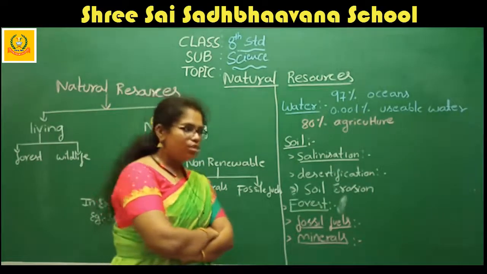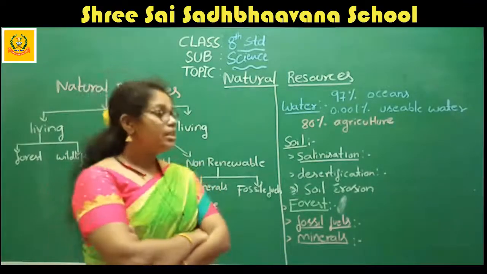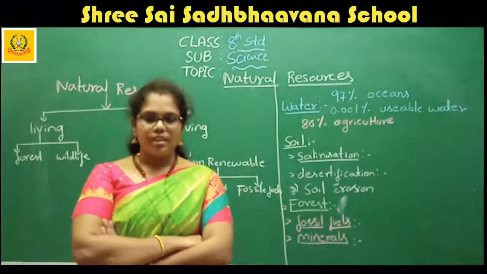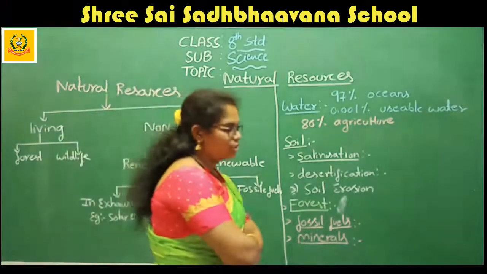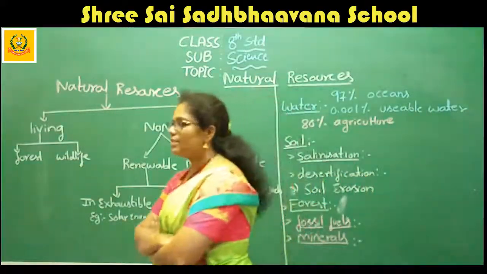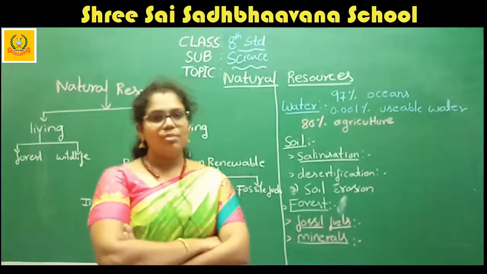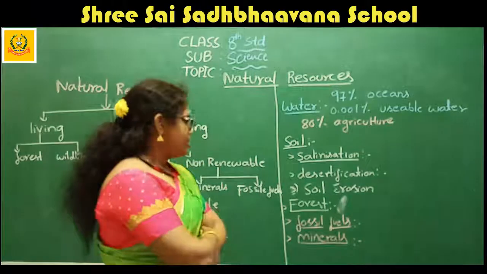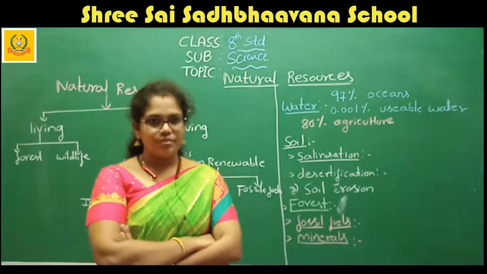And some social welfare workers or some persons are interested in making the forest grow. They are interested in growing the forest. That is the meaning of afforestation. Deforestation means removing of trees from the forest. Afforestation means growing of trees. So growing of trees in the forest is known as afforestation.